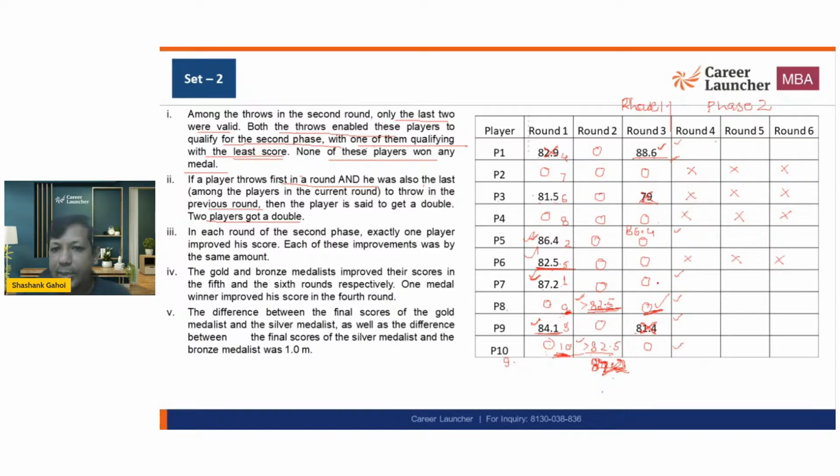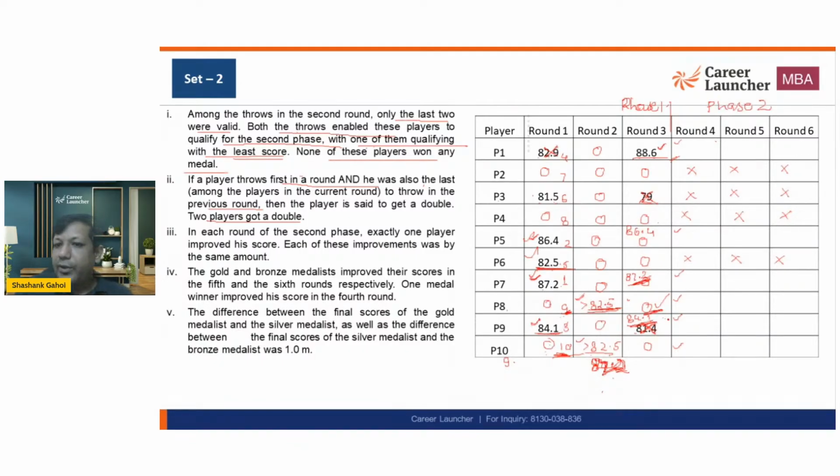I'm not worried about P8 or P10 because they are not winning anything. That's what the first pointer itself says.